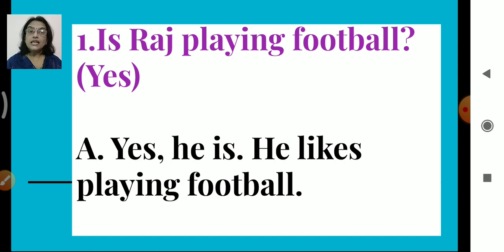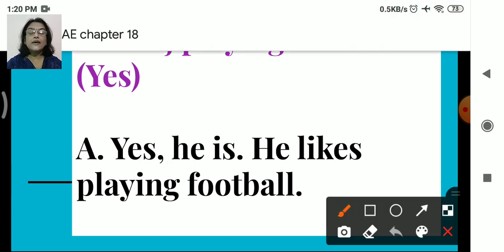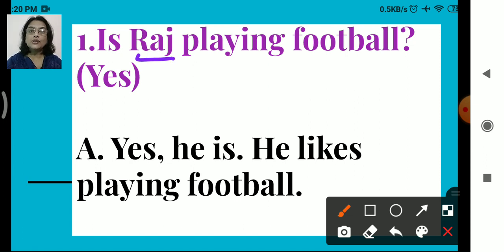Okay, now here you can see is Raj playing football? Present tense, right? Asking just now, is he playing? And we have to answer as yes, because it is already given in the book. So yes, he is. What we have done here? Yes, he is. Now instead of Raj, we have used the pronoun he. Right? So we will not use the noun there. We are going to use the pronoun to refer that noun. Okay, so he is used for what? Raj. Yes, he is.